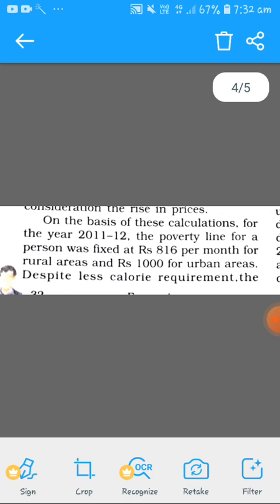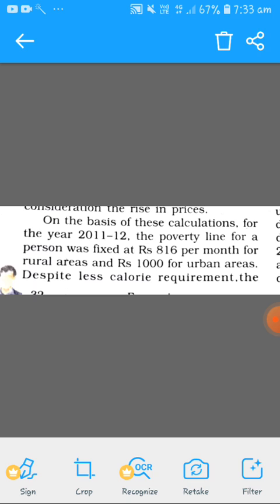On the basis of this calculation, in the year 2011 the poverty line for a person was fixed at rupees 816 per month. It means that in case of calorie requirement, it is different, but in case of expenditure, it is not fixed. Why is it not fixed? Because the prices of the commodities fluctuate over time.